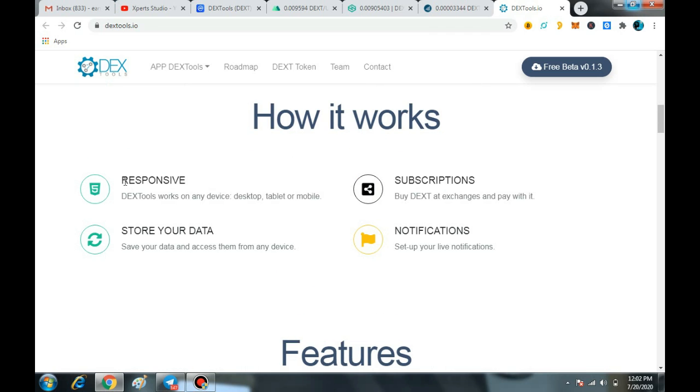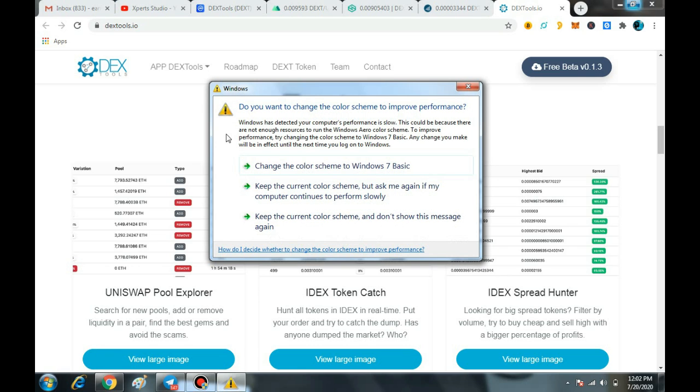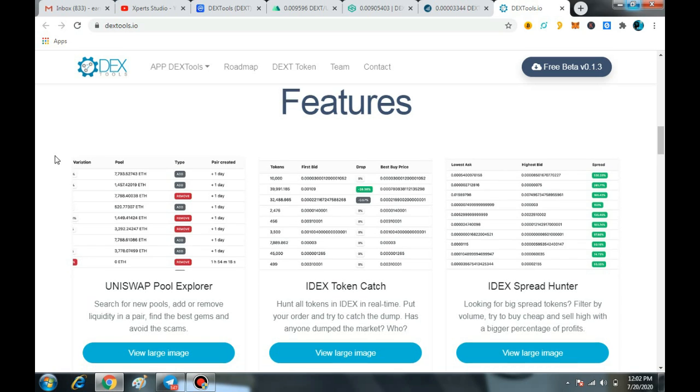Here you can see, first of all, it is responsive, store your data, subscriptions, notifications. Now the key features are, for example, if you know something about Uniswap, you can see there are multiple tokens over there, but most of the tokens are fake. Now the best thing is that DEX tools will help you to find out the best tokens, which tokens are the best one and which tokens are scam tokens. So you can save your funds with the help of DEX tools.